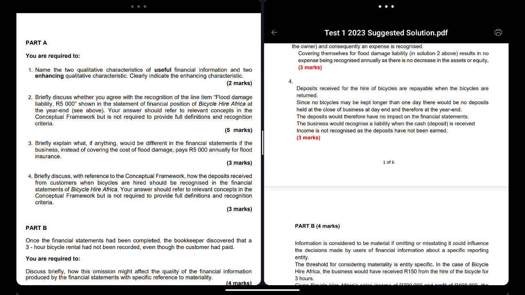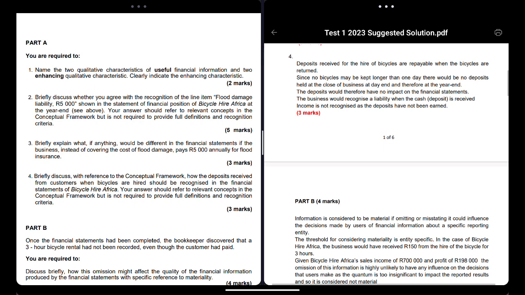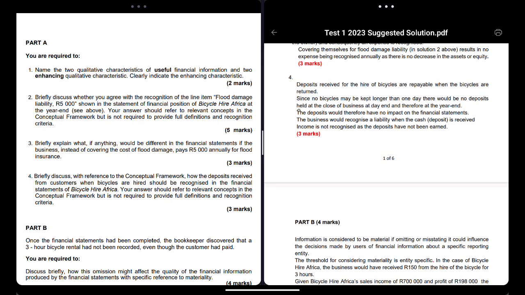They're not going to mark you down if you give extra things. Also see how each one is like a point over here. What I suggest in your paragraph when you're writing conceptual framework, your first point should be like 2 sentences, and for each point, leave a space, so they see your construction of sentences.